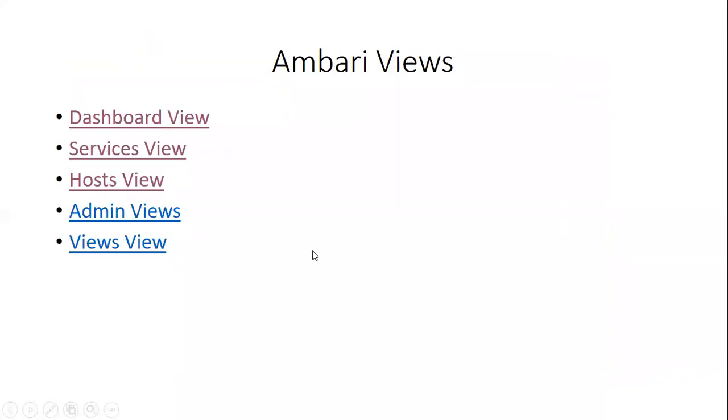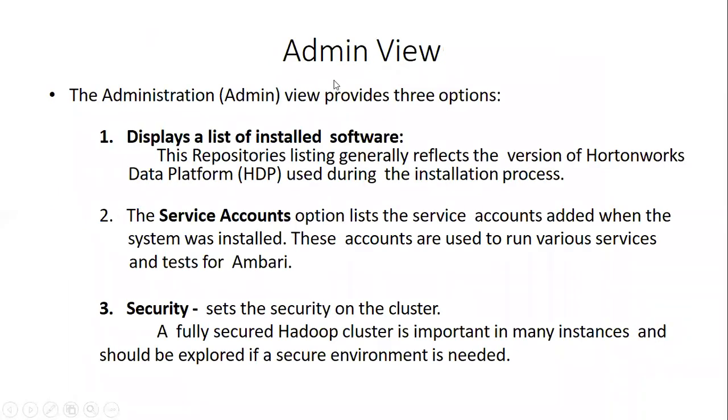So let's go back. The next is the admin view. Admin means administration. The administration view provides three options. The first one displays a list of installed software, which we call the repository listing. It will reflect the version of the Hortonworks Data Platform used during the installation process.